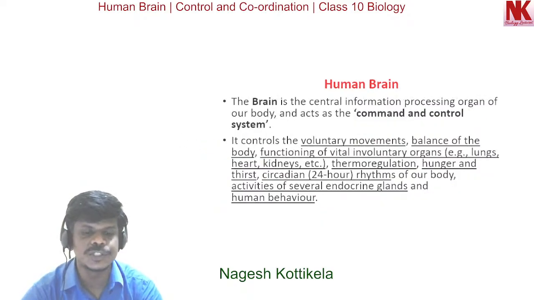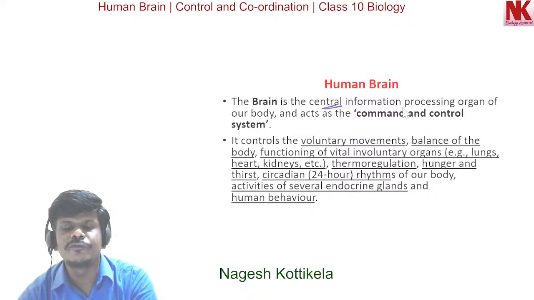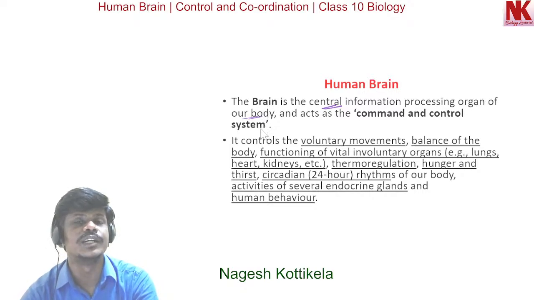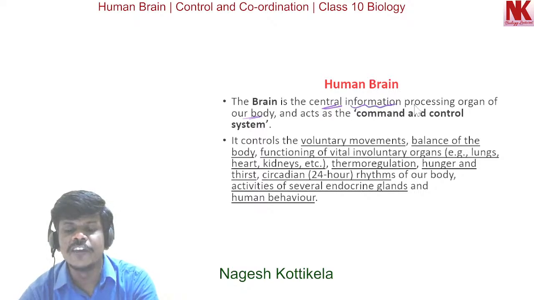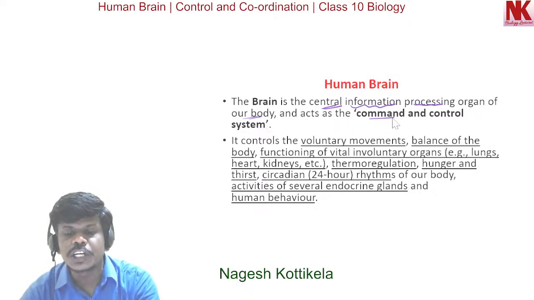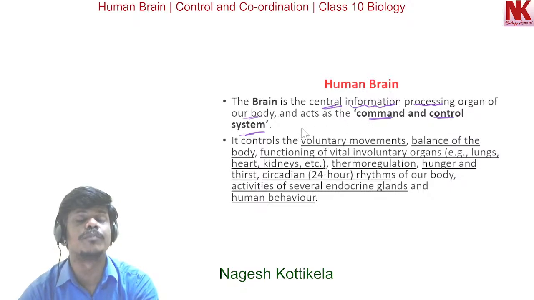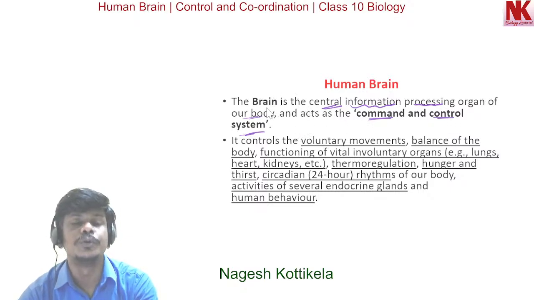Now, the continuation part. Here, the brain is the central information processing organ of our body. Very important. The brain is the central information processing organ of our body. So, it acts as the command and control system of our body. I repeat it again. The command and control system of our body is the human brain.